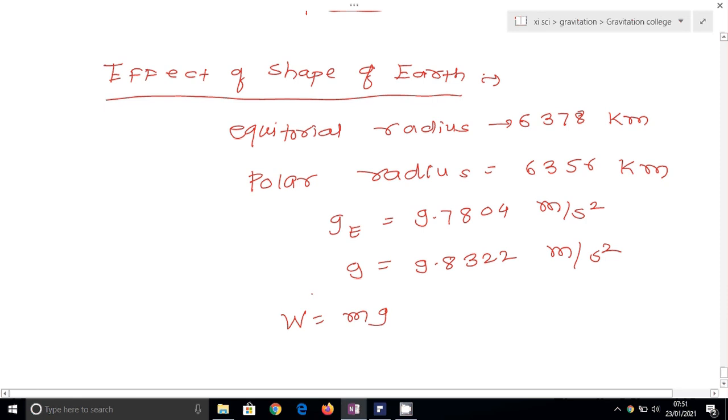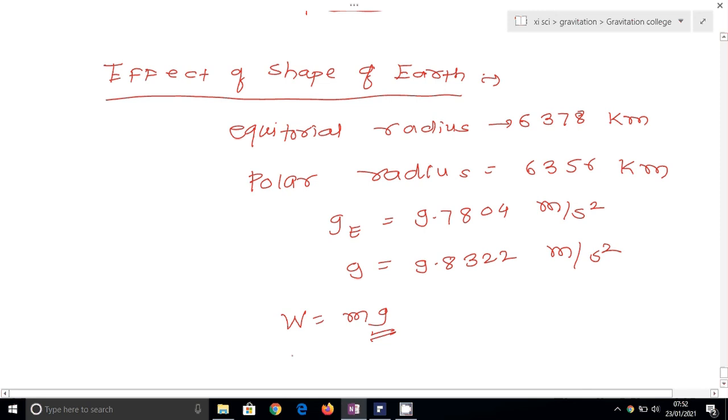The value of acceleration due to gravity changes with altitude, depth and latitude. So if g changes, then the weight of the object also changes. Weight of an object is minimum at the equator.